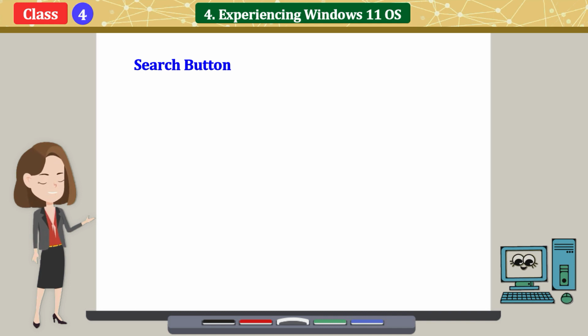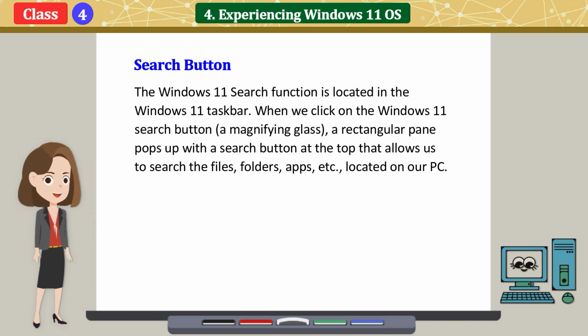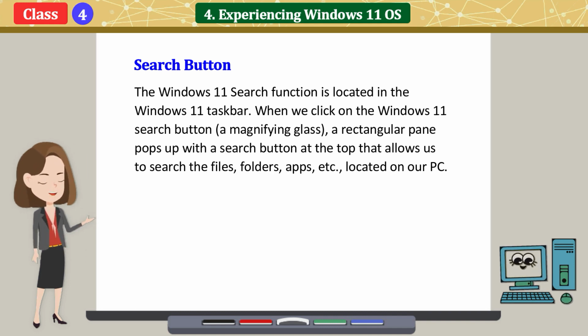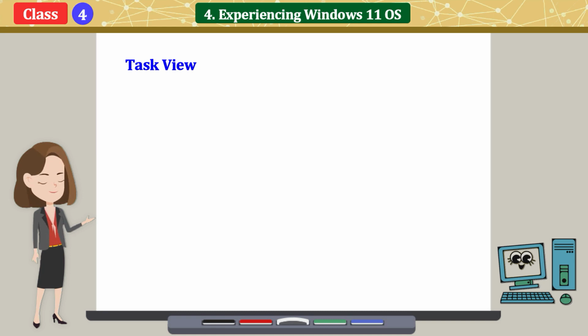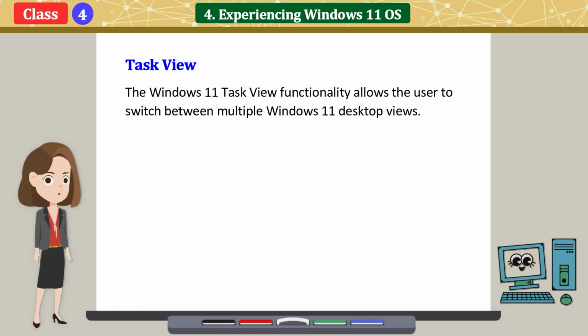Search button. The Windows 11 search function is located in the Windows 11 taskbar. When we click on the Windows 11 search button, a rectangular pane pops up with a search box at the top that allows us to search the files, folders, apps, etc. located on our PC. Task View. The Windows 11 Task View functionality allows the user to switch between multiple Windows 11 desktop views.